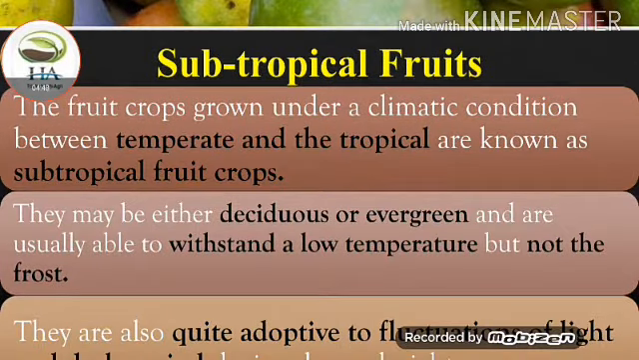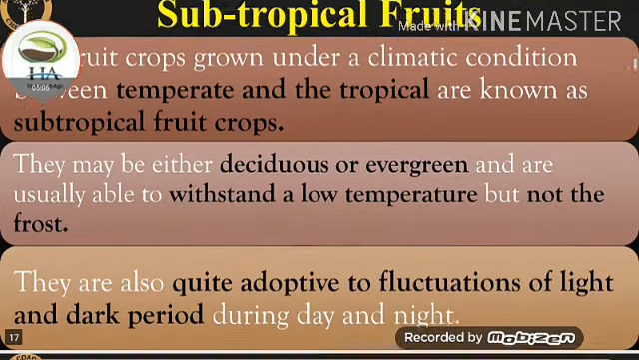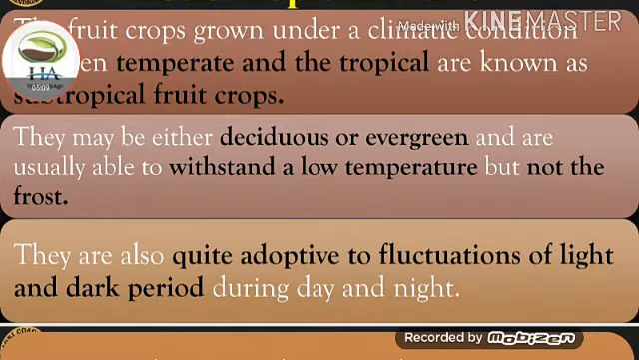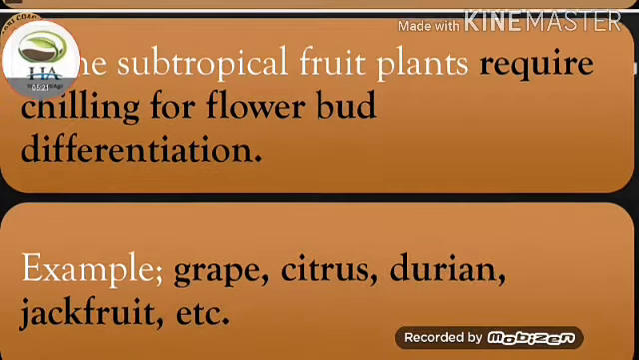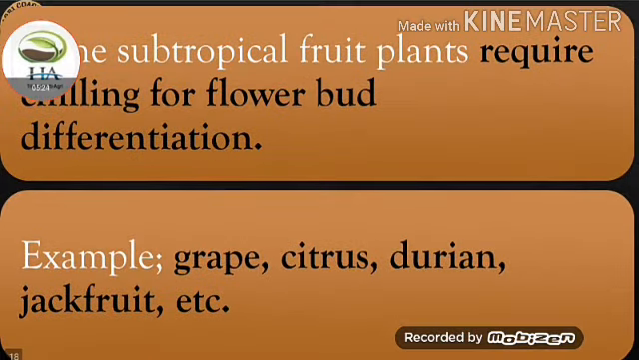Next part is subtropical fruit. The fruit crops grown under a climatic condition between temperate and the tropical are known as subtropical fruit crops. They may be either deciduous or evergreen, and are usually able to withstand a low temperature but not the frost. They are also quite adaptive to fluctuations of light and dark period during day and night. Some subtropical fruit plants require chilling for flower differentiation, such as grapes, citrus, durian, jackfruit, etc.